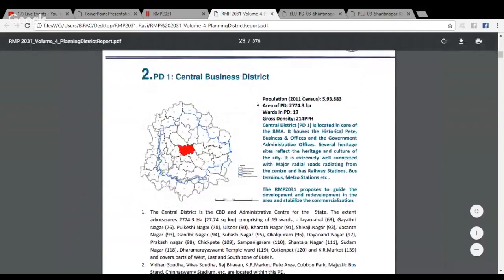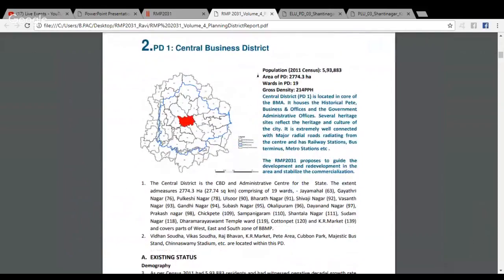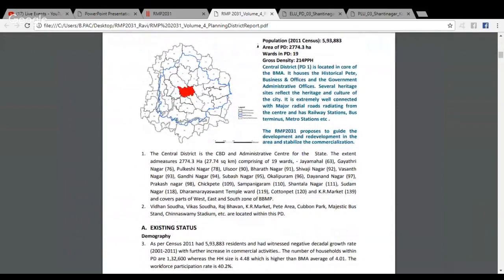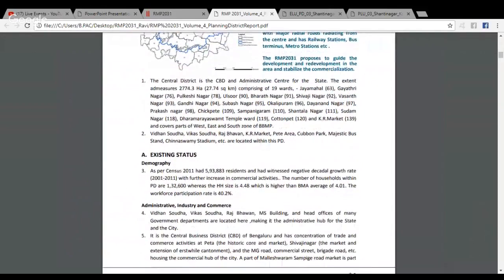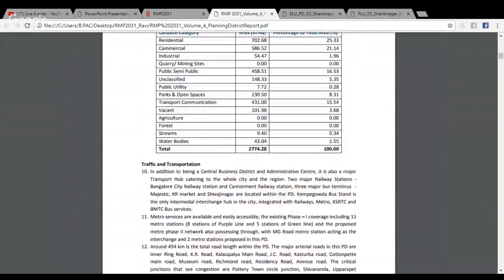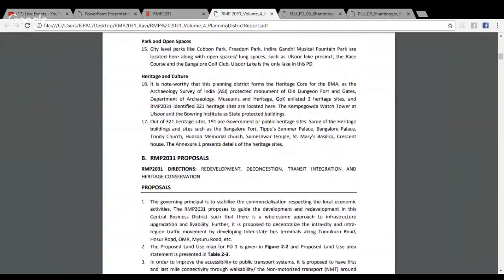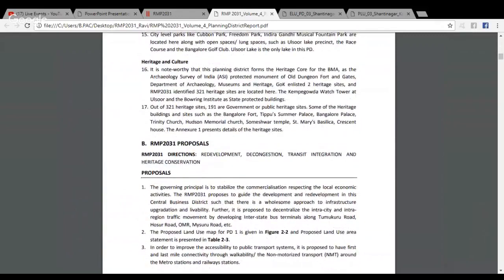So for example, if we take Planning District 1, which is the Central Business District, you will find that it shows where the planning district is. It gives you data on demographics, administration, housing, slums, traffic, transportation. So there's a fair amount of write-up about the planning district. But the important thing is to look at the RMP 2031 proposals for your district.